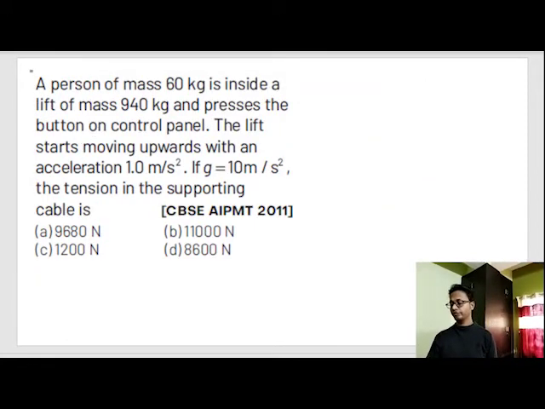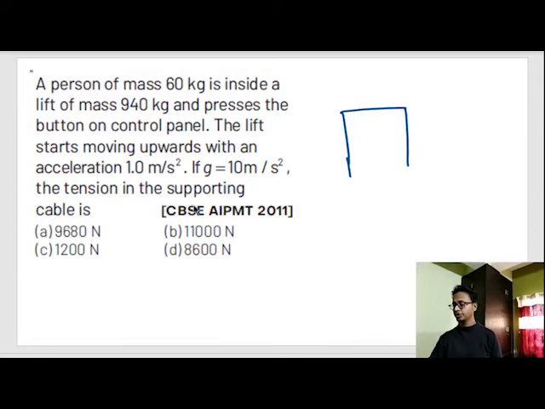Now, a person of mass 60 kg is inside a lift of mass 940 kg, and presses the button on a control panel. This is worthless information. The lift starts moving upward with an acceleration of 1 meter per second square. If g, acceleration due to gravity, is equal to 10 meter per second square, then the tension in the supporting cable is. So this is a lift.